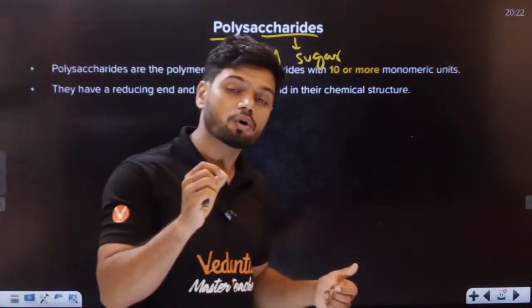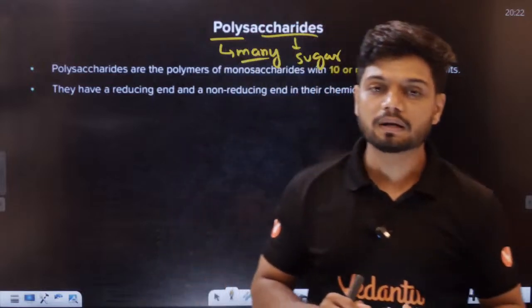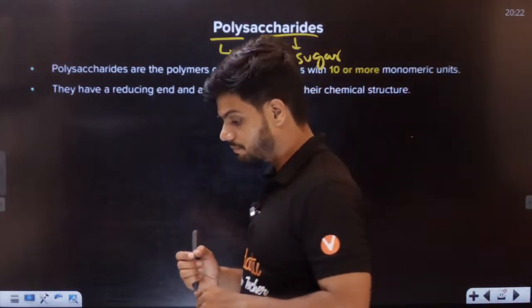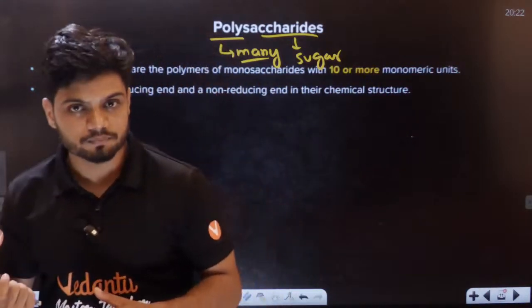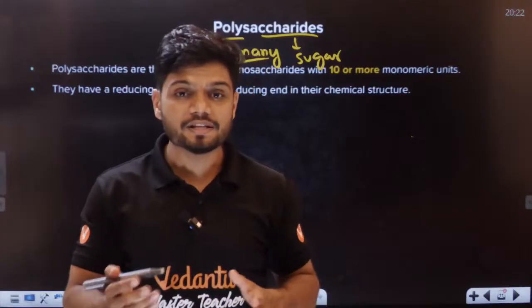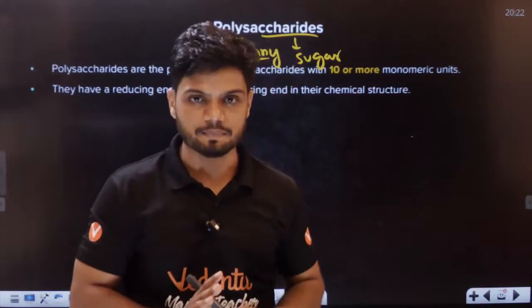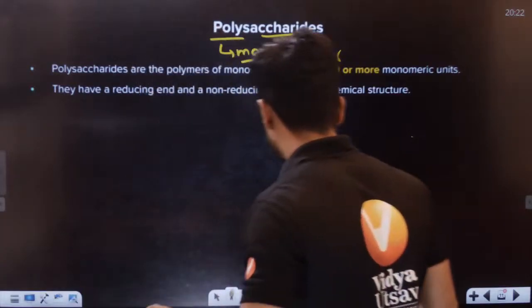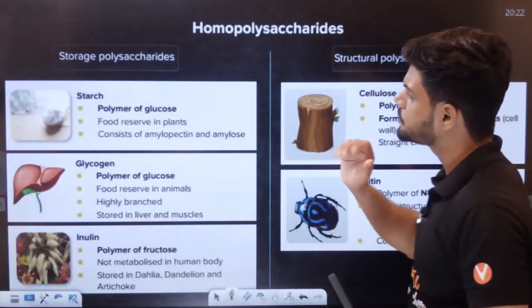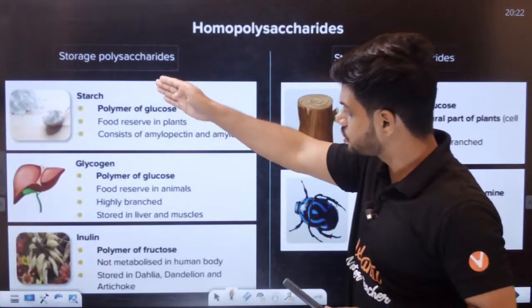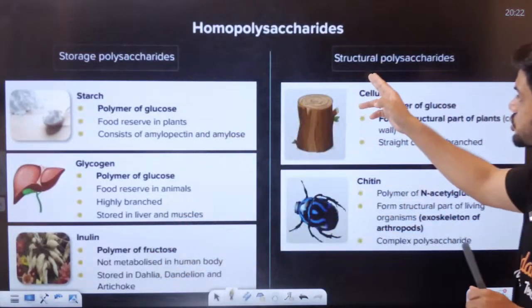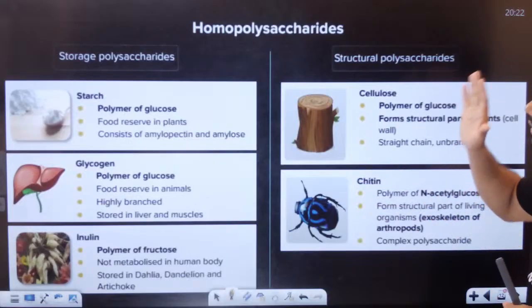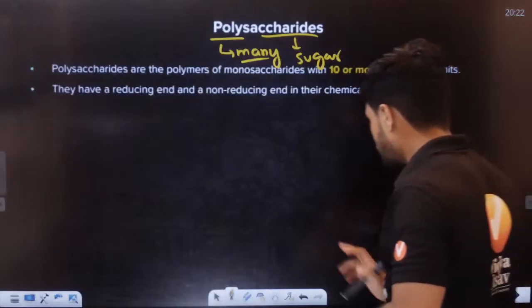Now students, I want all of you to understand: in polysaccharides, based on structure we have different types, and based on storage we have different types. For example, see this: for storage, here we have these; for structure, here we have these. I want all of you to understand.